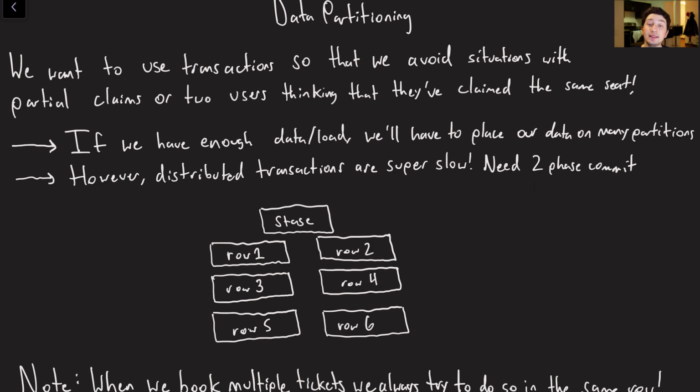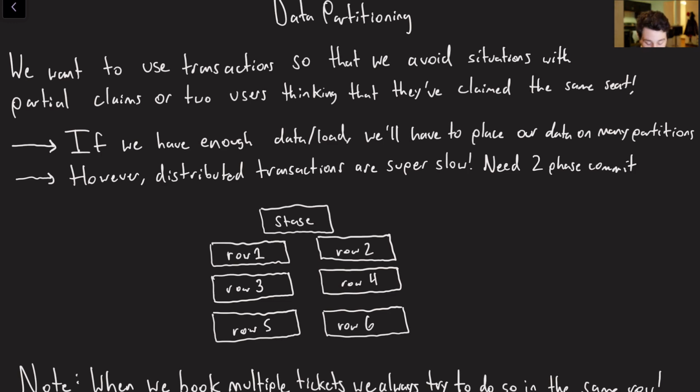That being said, it is still possible that we do want to increase our write throughput, right? It is going to be the case that certain events are going to have a lot of traffic. And if that's the case, something like partitioning might actually be able to help us distribute our load over multiple partitions so that one database node isn't getting completely overloaded.